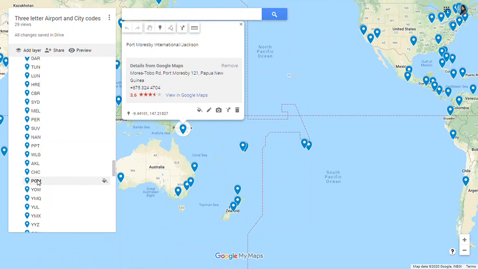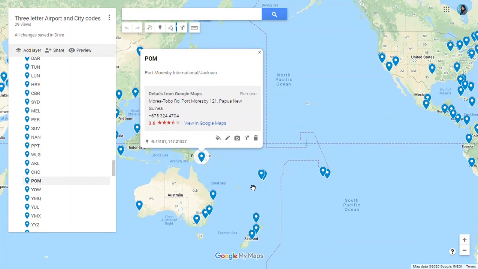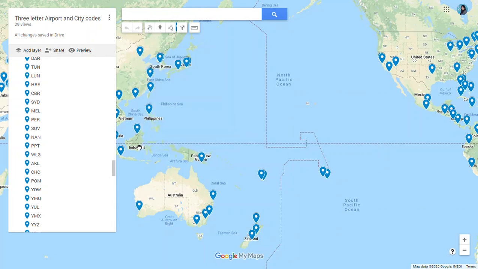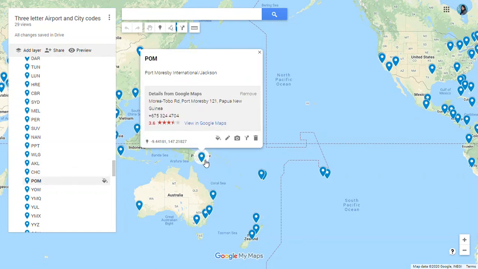Then POM, Port Moresby, for Papua New Guinea. You can see the location. Here we have Indonesia, here we have Australia, and here we have Papua New Guinea. The code is POM for Port Moresby International, also called Jackson Airport.